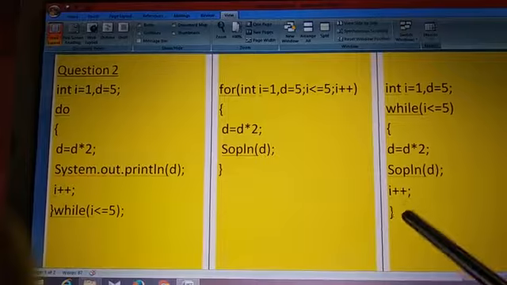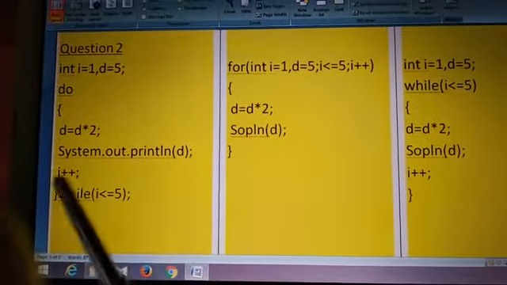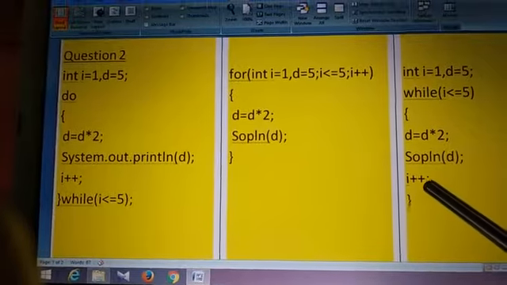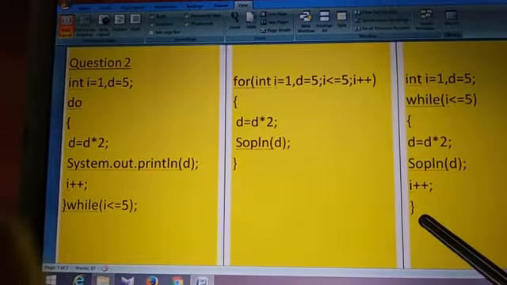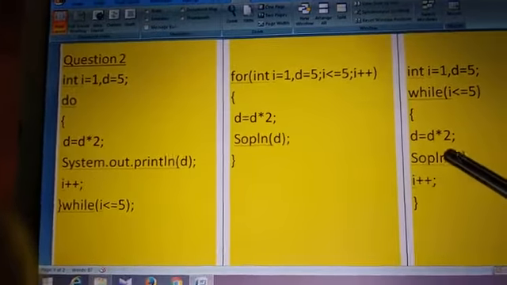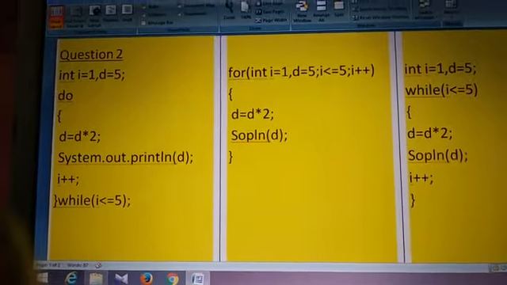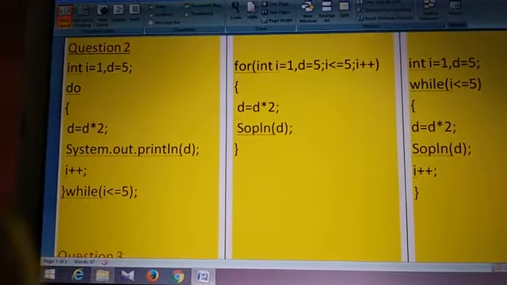Then before closing the while loop, you have to write the updation statement for this while, which is the updation of this question. I++ is updation. So write the updation statement, close the while loop. Okay, initialization, while, test expression, statements in the body, then updation and close the while loop. Clear? Is it okay? Now just look at the third question.